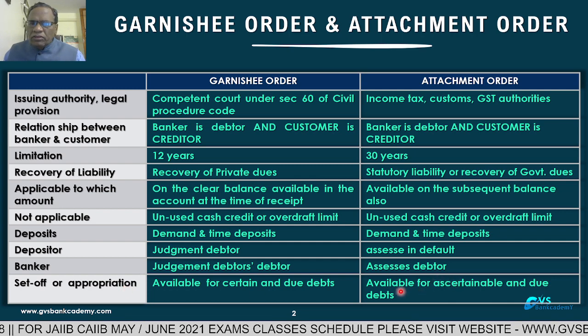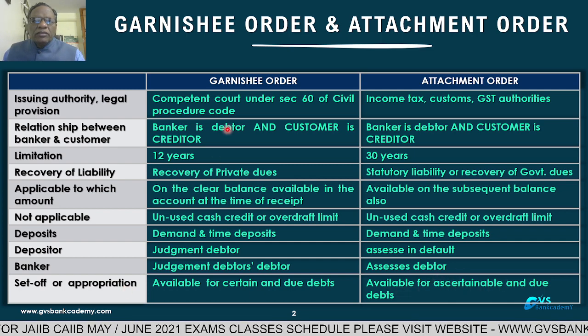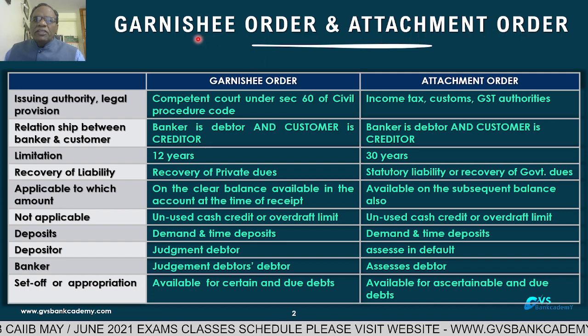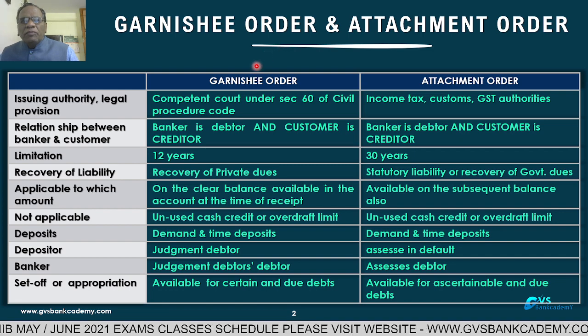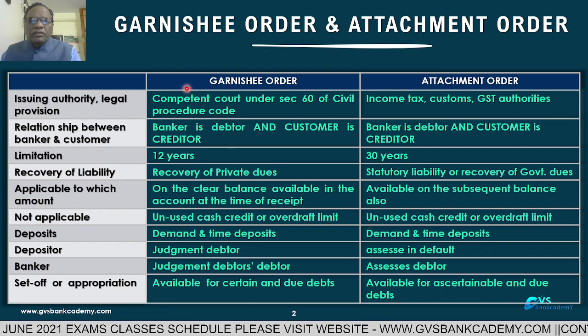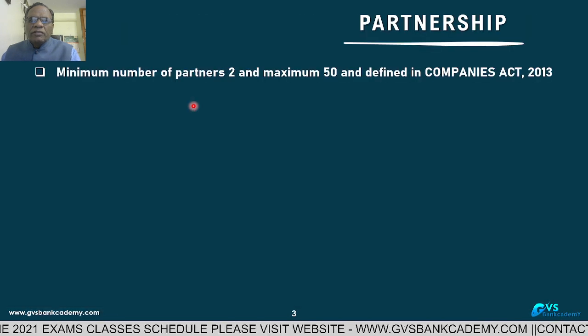This is also the same. This is about garnishee order and attachment order. For all scales, this question they are asking, and in JAIIB, most of the times they are asking one case study. That's why this is very important.